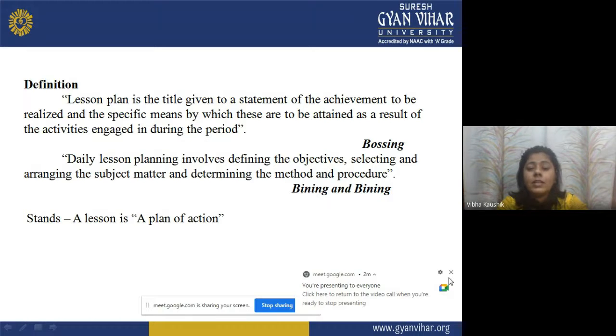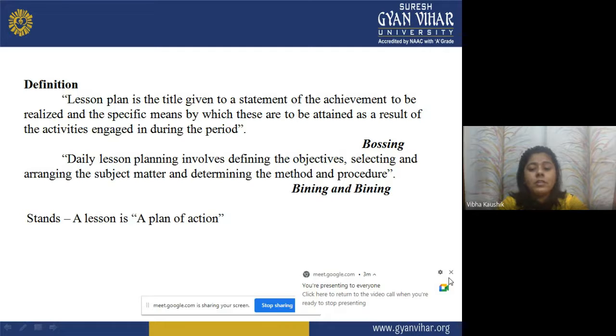To be realized, these achievements we want to realize, and the specific means, and we have to show that these are the specified means with the help of which we want to achieve our objectives, by which these are to be attained as a result of the activities engaged in during the period, and these are the activities in which we will be engaged to achieve those objectives.